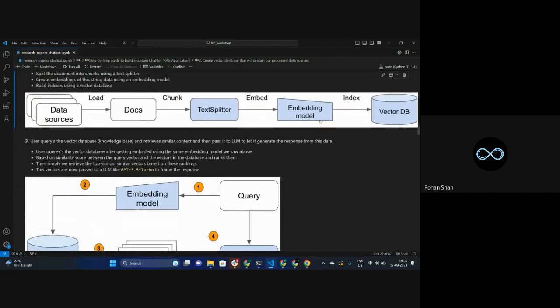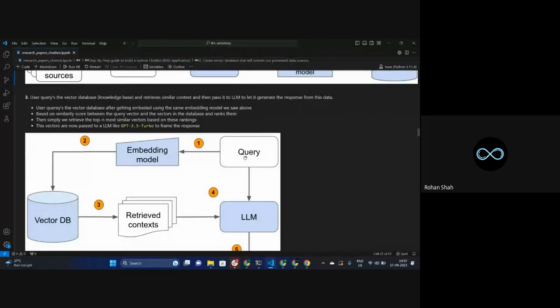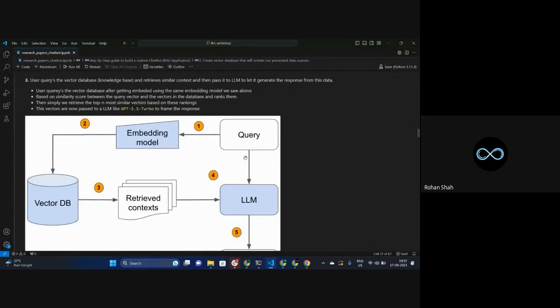I hope the idea is getting clear. Over here, we stored all the embeddings in the vector database. Over here, the user is trying to ask a question to this large language model. But how is it receiving it? Is it directly receiving it? No, there is some kind of process happening. The query again is in the format of text, a query is nothing but a question. Because it's in text format, we convert it to the numerical format.